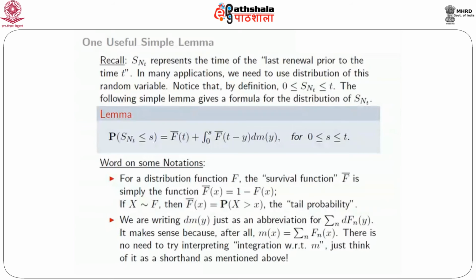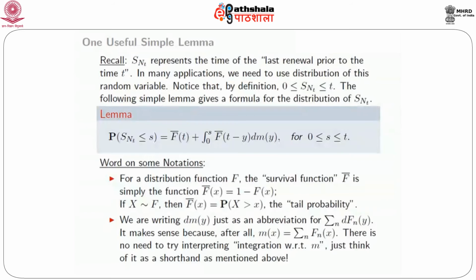So there is no need to try to interpret this as integration with respect to m. Don't try to interpret that. Just think of this as a shorthand for the notation, summation over n of dF_n(y). So when you integrate a function with respect to dm(y), imagine that this is just a sum of integrals of that function with respect to dF_n(y), summed over all n.